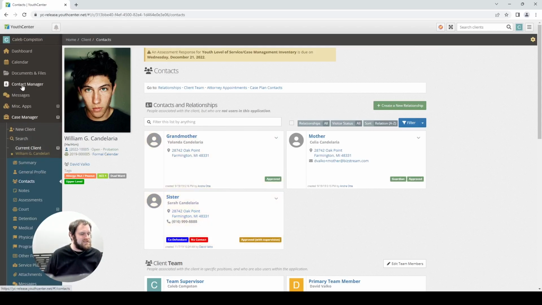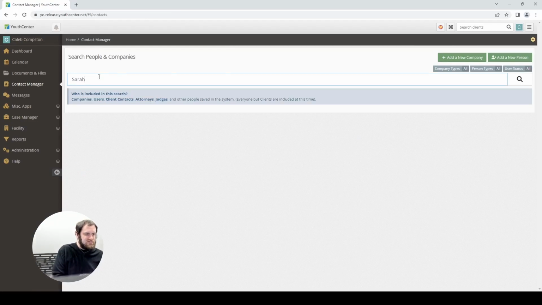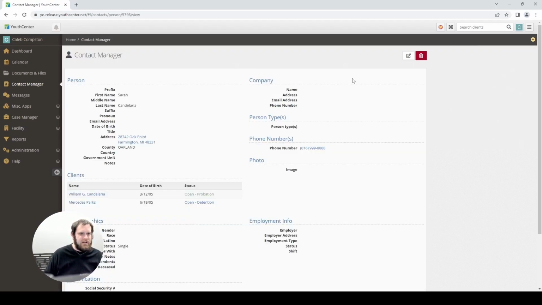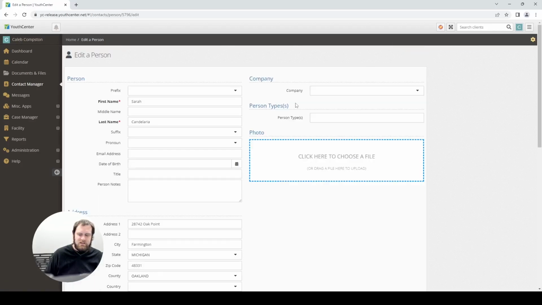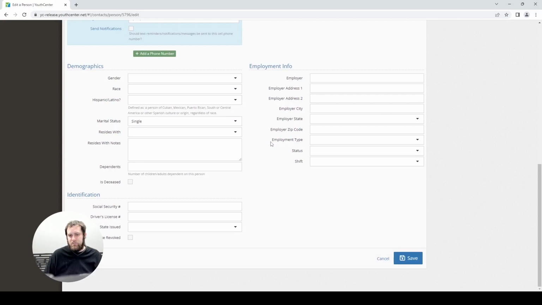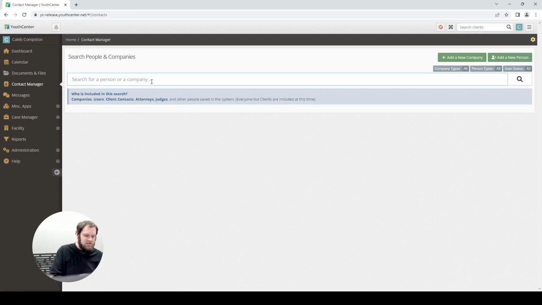So let's go ahead and look at the Contact Manager a little bit heavier. So here you can see the new Contact Manager. So if I wanted to, I could search for Sarah here. Sure enough, there's the Sarah I was looking for. And I can edit that same information I did inside the individual client contacts here in this main page. So if I want to see how many Sarahs I have, or if I'm trying to deduplicate and get rid of similar contacts, I can use this Contact Manager search function to find everybody.